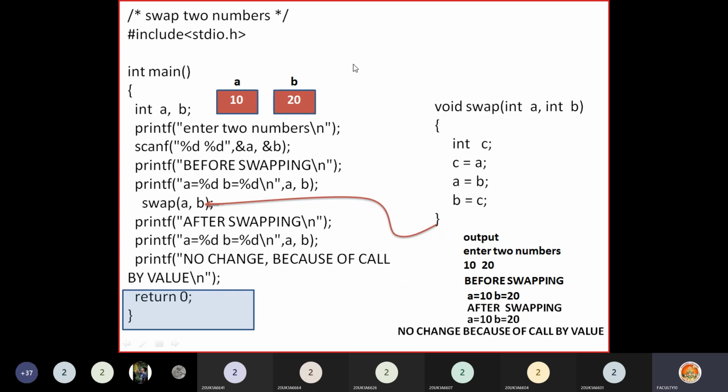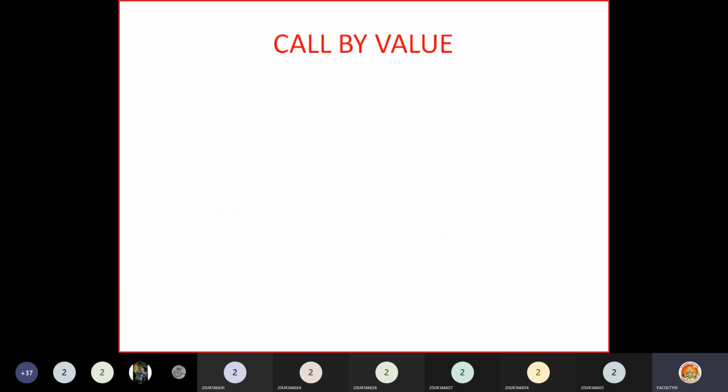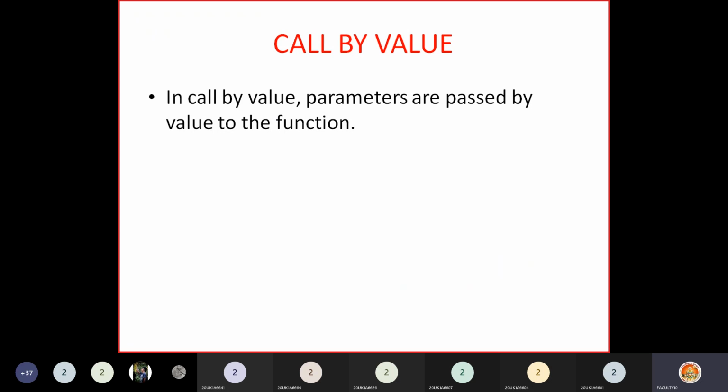Okay, so in such cases you can use the call by value method here. Now return 0. Now what happens in call by value, we'll try to understand here. In call by value, parameters are passed by value to the function. So you said swap(A, B). A and B are called parameters. They are passed by value. That means the A, B variables are not passed. Their values will be passed to the function. 10, 20 will be passed to the function.